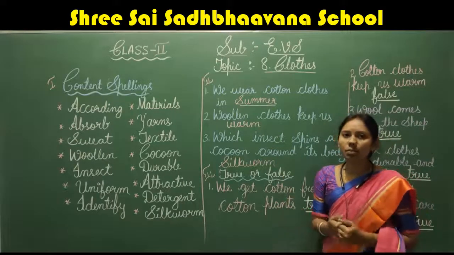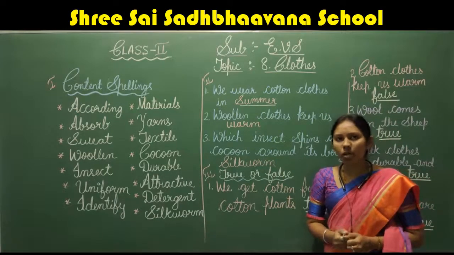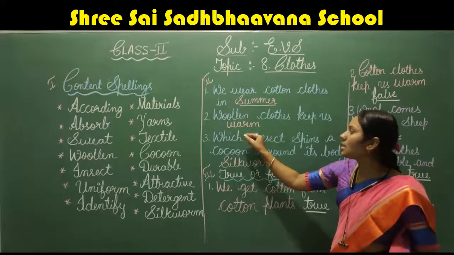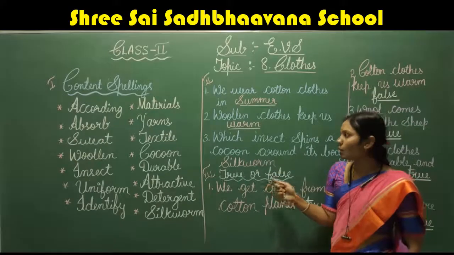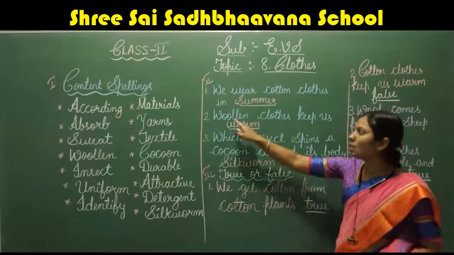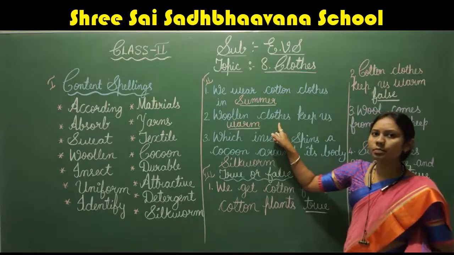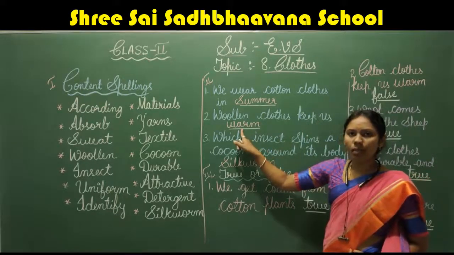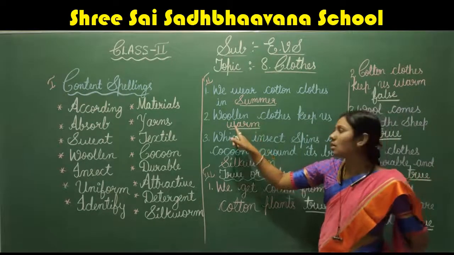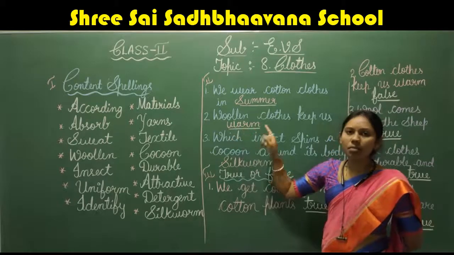How do woolen clothes keep us? It keeps us warm, right? So the answer is warm. W-A-R-M, warm. Repeat after me: woolen clothes keep us warm.